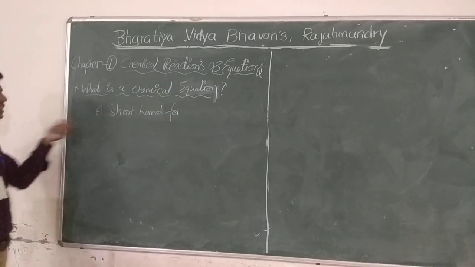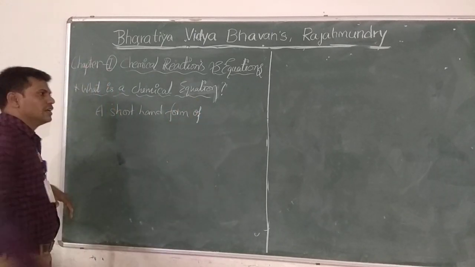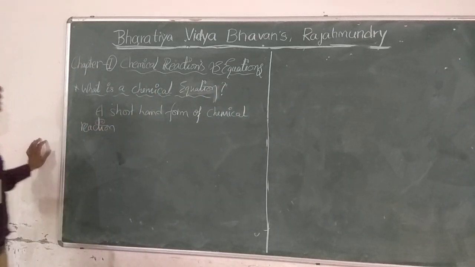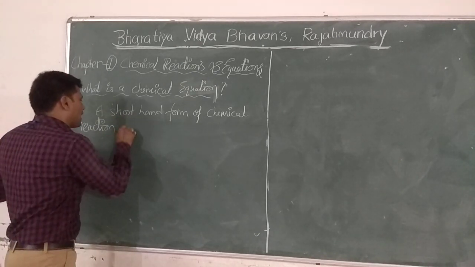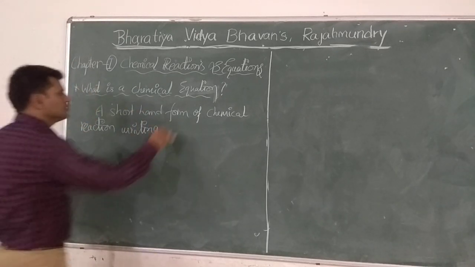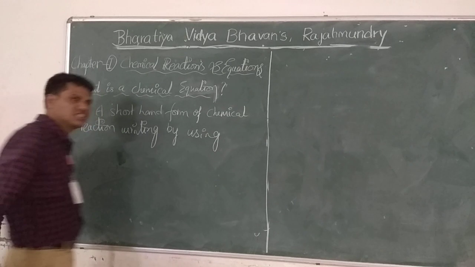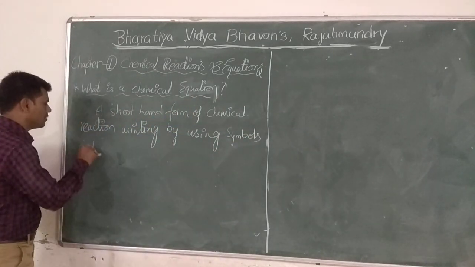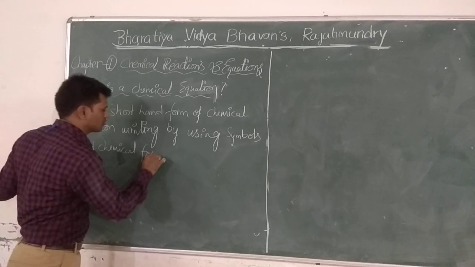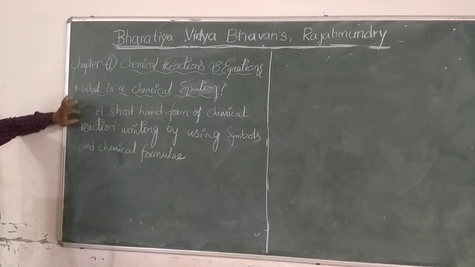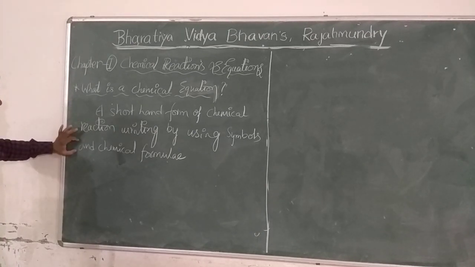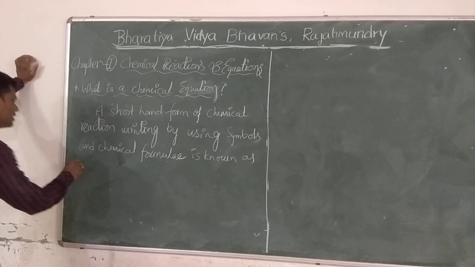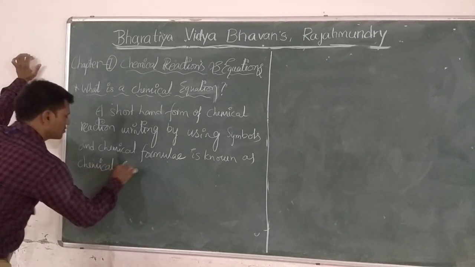So a shorthand form of a chemical reaction, written by using symbols and chemical formulae, is known as a chemical equation.